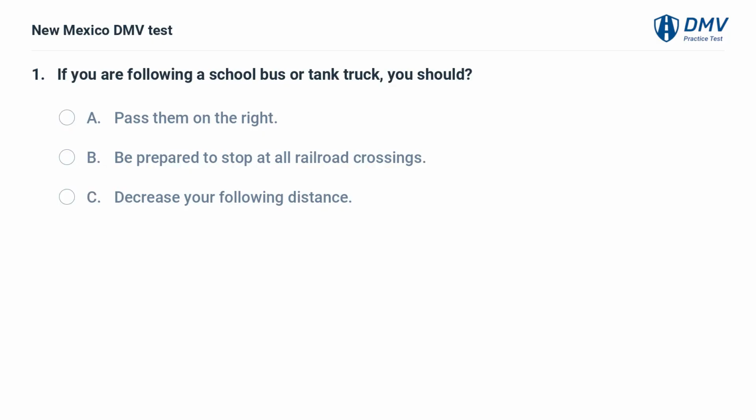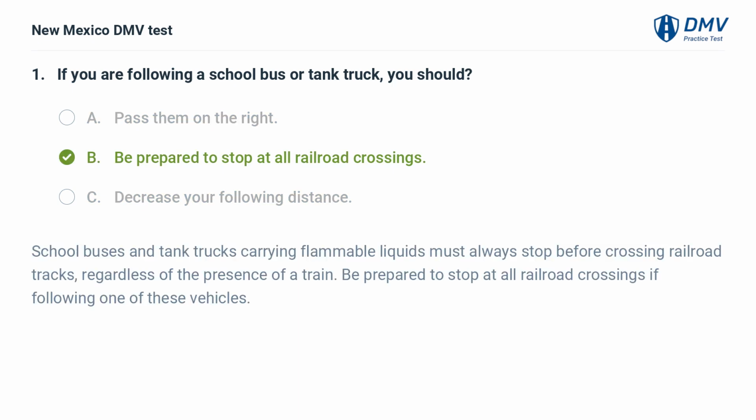If you are following a school bus or tank truck, you should A. Pass them on the right. B. Be prepared to stop at all railroad crossings. C. Decrease your following distance. B. Be prepared to stop at all railroad crossings.